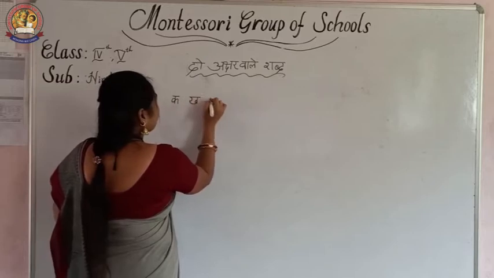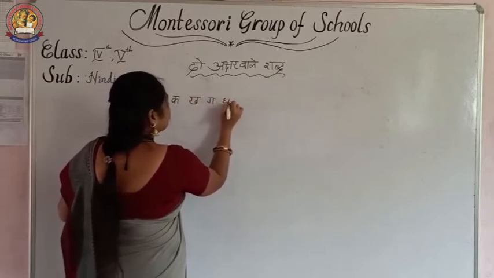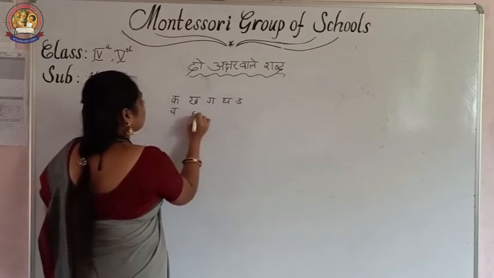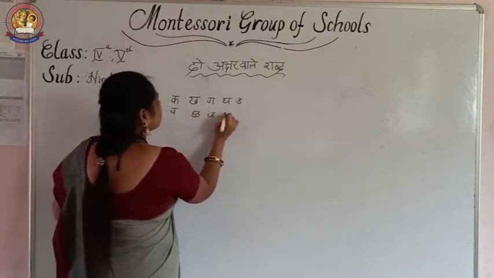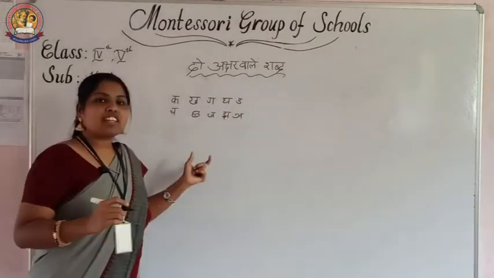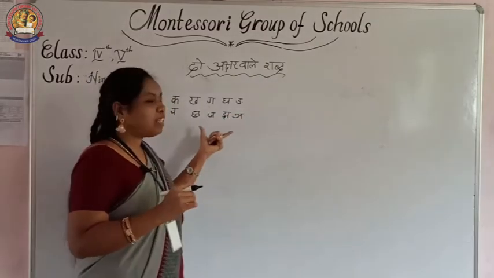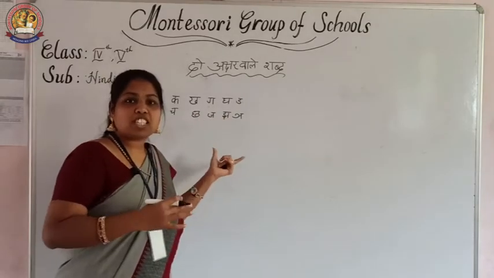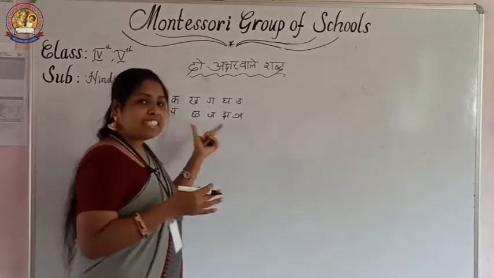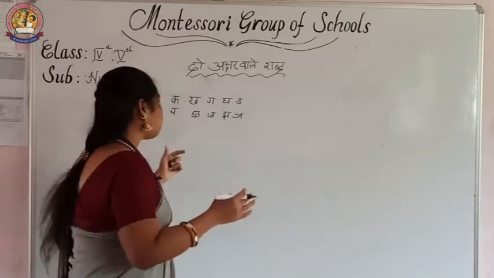Ka, Kha, Ga, Gha, Nga, Cha, Chha, Ja, Jha, Nya. See children, you must always remember all these letters, their pronunciation, and how we wrote them in previous classes. That is important. You must keep it in your mind.